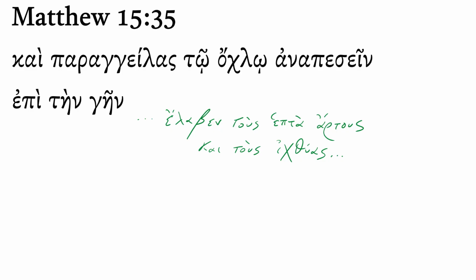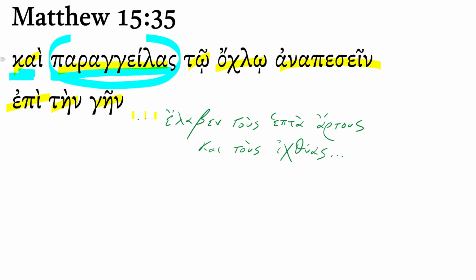Matthew 15:35. Kai parēngeilen tō ochlō anapesein epi tēs gēs. Here, Jesus is with the famished crowd, and he has only 7 loaves of bread and a few fish, and we read, and we could do this participle as either temporal or attendant circumstance. I'm going to do it temporal for now.